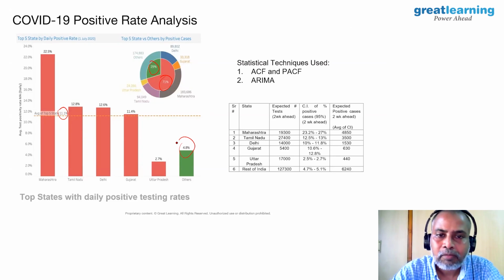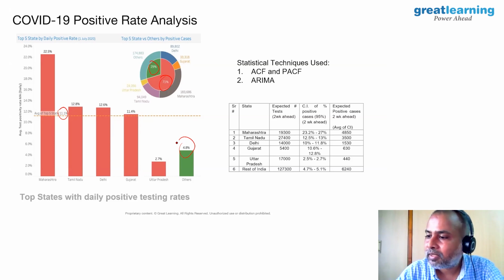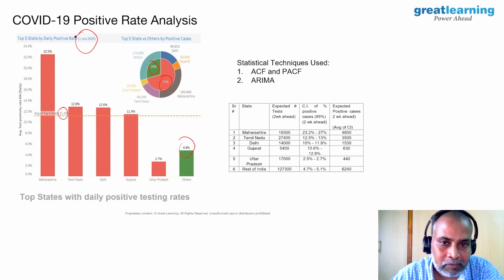Now we come up with an analysis to forecast the next 2 weeks: how many cases there would be, how many tests would be done. This analysis was done on the 1st of July.